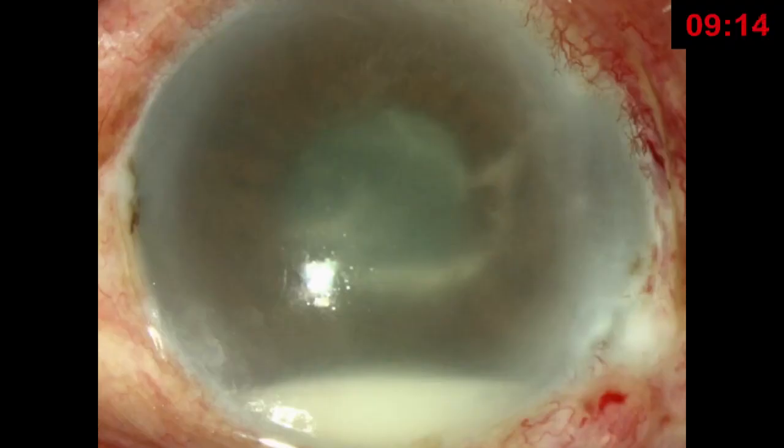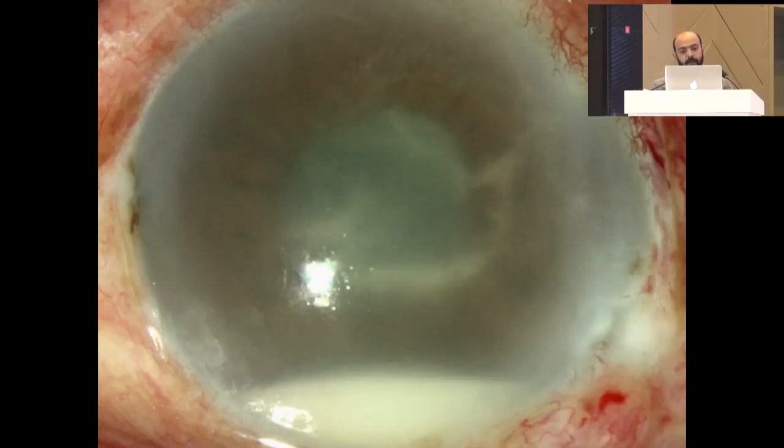I'll be talking about endophthalmitis, medical management, and intravitreal injection, and I'll be just touching upon the surgical aspect as well. This is a picture we are all scared of after a very well done cataract surgery or intraocular surgery, but once we are faced with it, we have to know how to manage it.